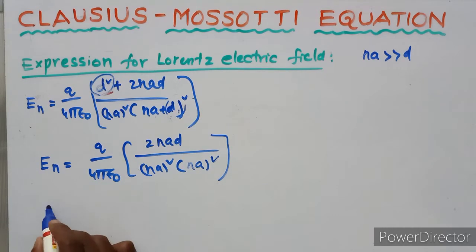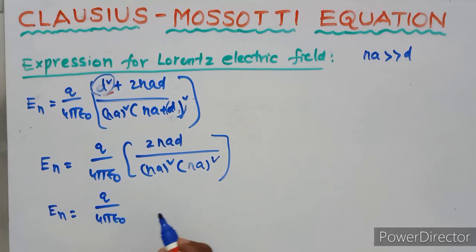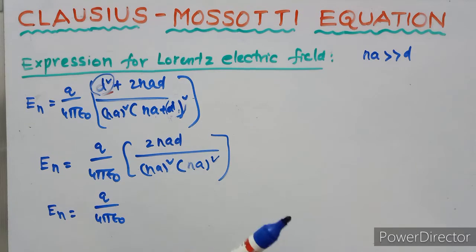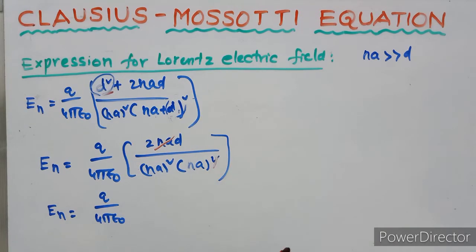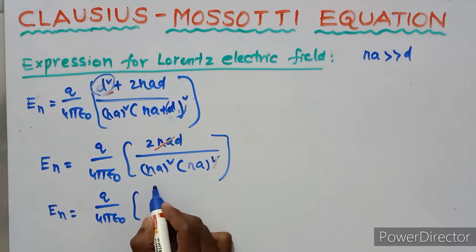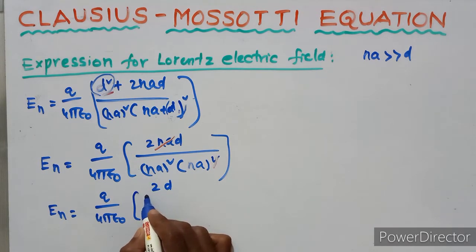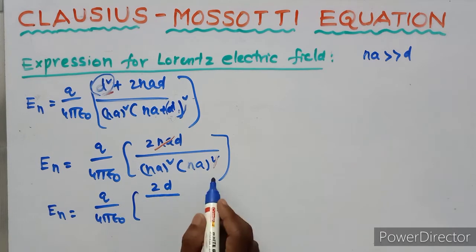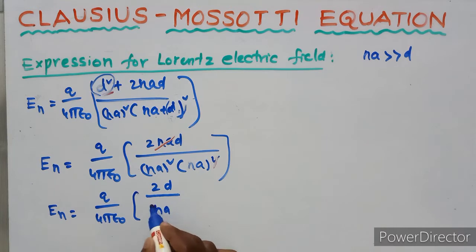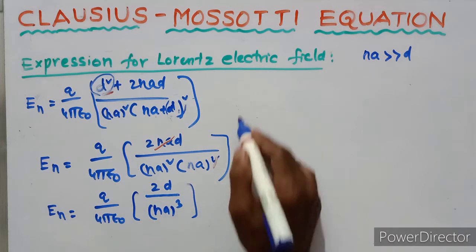Okay, next. The net intensity of electric field equals Q upon 4 pi epsilon naught. Here 1 Na square cancels. Remaining is 2d upon Na whole cube.